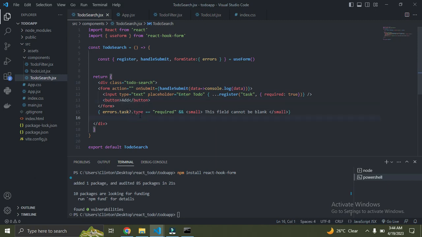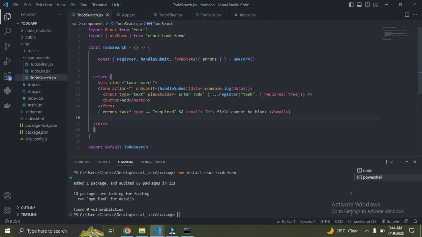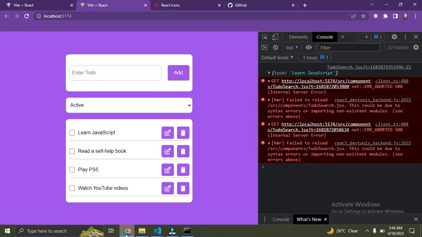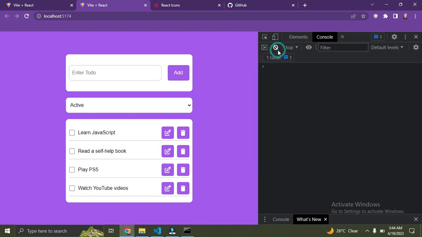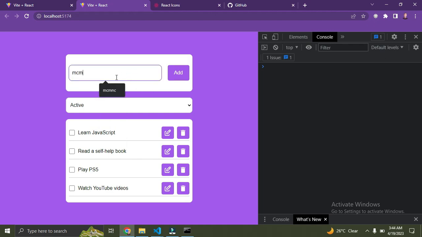You can read more about it on the React Hook Form website. They explain everything there. So now to the browser, let's see. Just clear this now and try submitting. You can see now we have an error message on the screen that says this field cannot be blank. You understand? If I put in a value, you can see the error message has disappeared. That's how it works now.